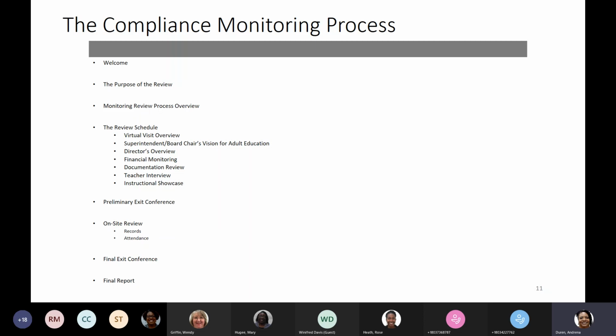As far as the compliance monitoring process, on the first day, like I mentioned previously, we would have a welcome, the purpose of the review, and a monitoring review process overview, which would give us time to make changes if for any chance a teacher was out ill or could not make it and there was another teacher in that place, or any other changes that may arise.